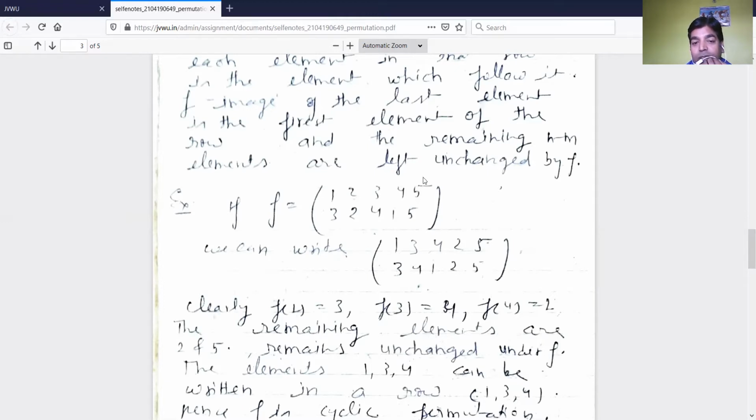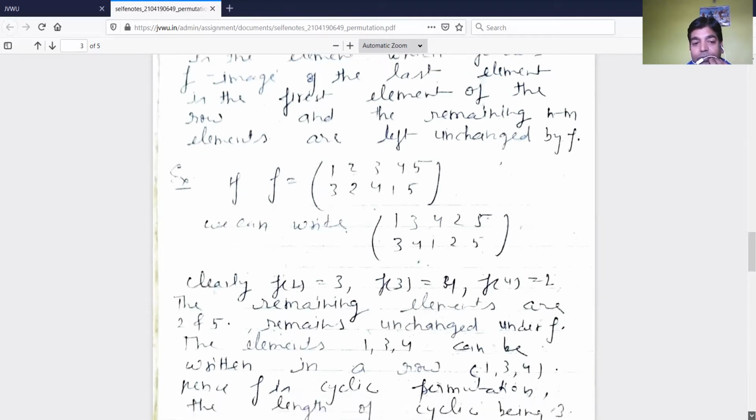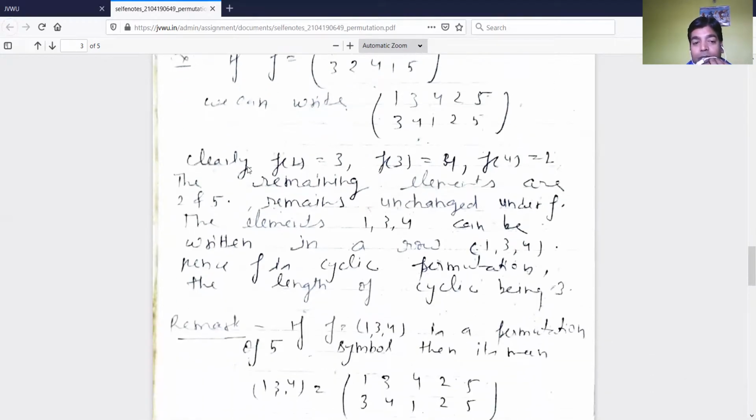Then this is the cyclic permutation, a permutation which makes a cycle of some elements. Now here the explanation is that f of 1 is equal to 3, f of 3 is equal to 4 and f of 4 is equal to 1. The remaining elements are 2 and 5, which remain unchanged under F.